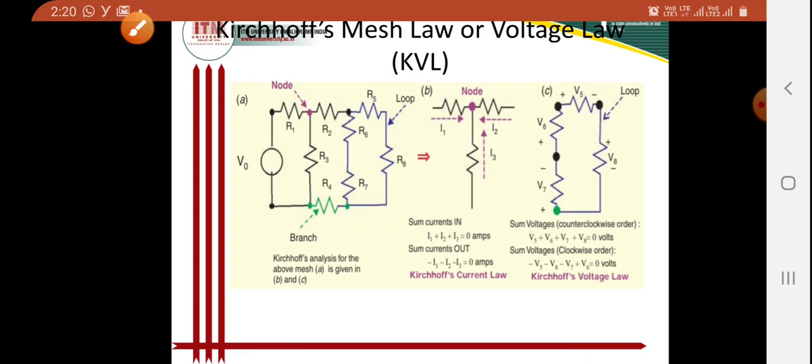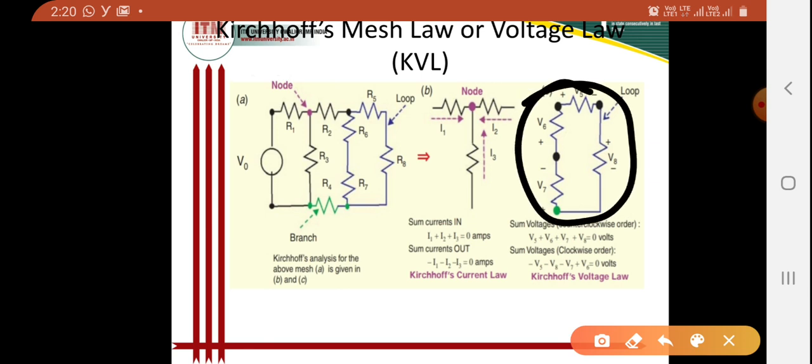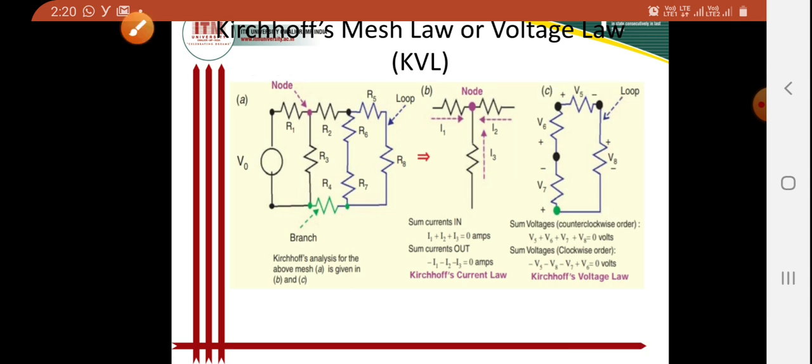So we have to take the resultant of the voltages, and that will be 0 when I am considering Kirchhoff's voltage law for this loop. Here I have assumed the voltages as V5, V6, V7 and V8 respectively.